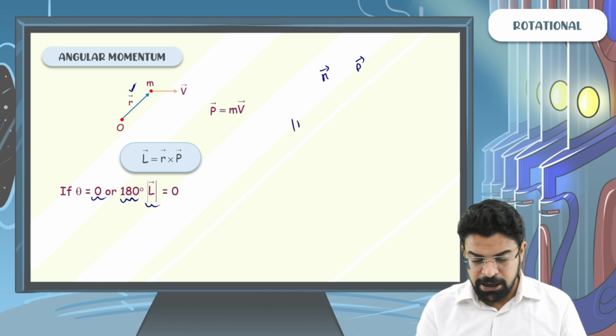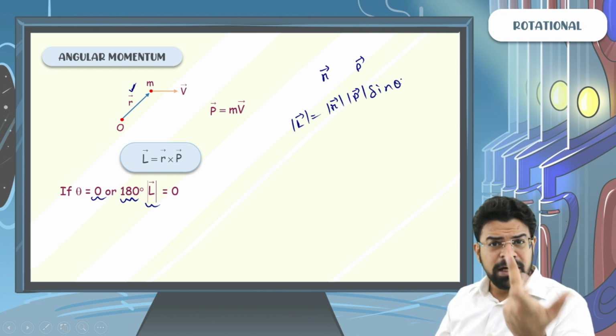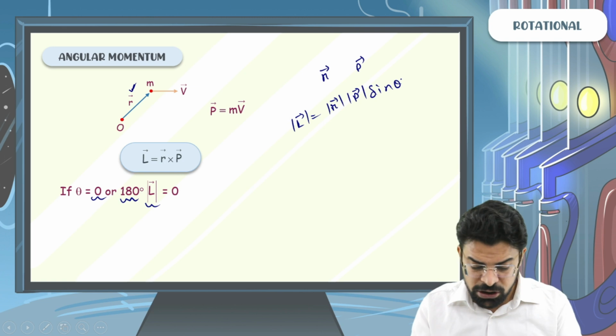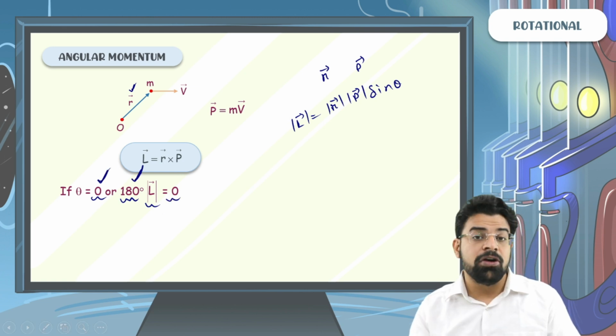As we know, the magnitude of angular momentum will be magnitude of r into magnitude of p into sine of the angle between them. If you substitute theta as 0, sine 0 is 0. If you substitute theta as 180, sine 180 is 0. So beta, if you have two parallel vectors or anti-parallel vectors, their cross product is 0.